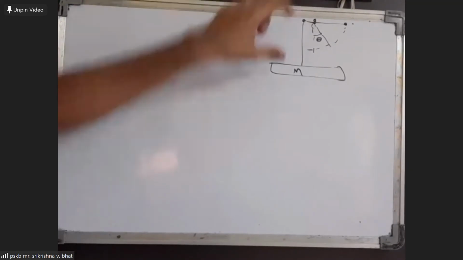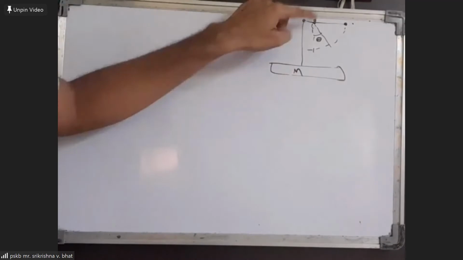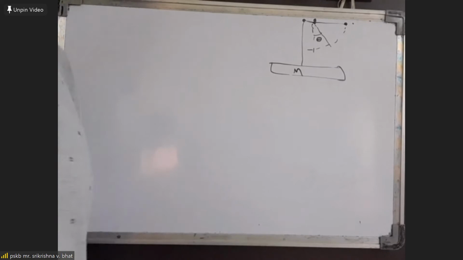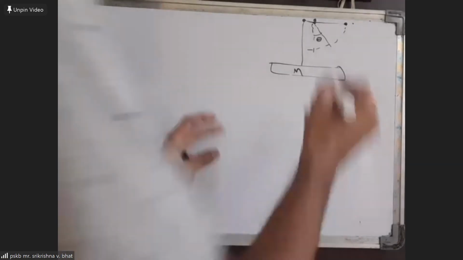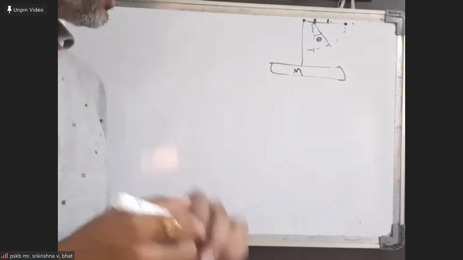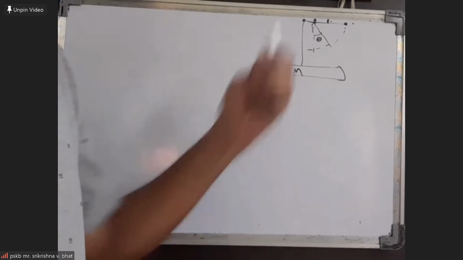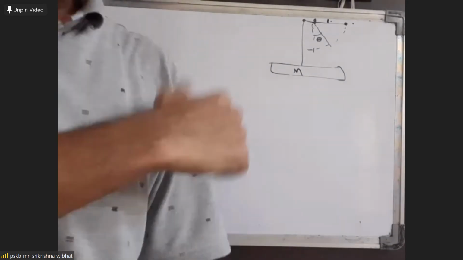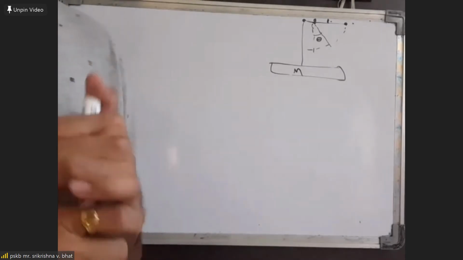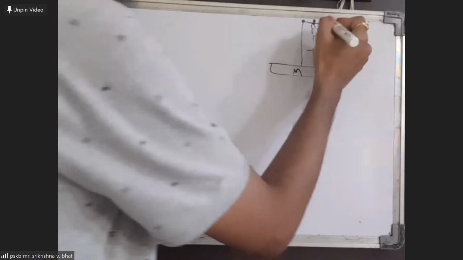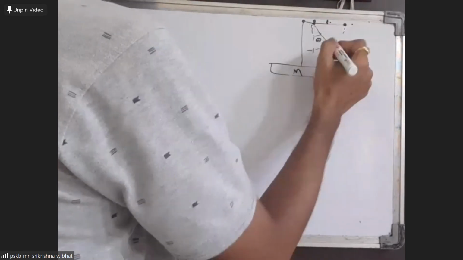Okay, about this point O. But point O moves along with the block. So the block and this point O move together with common velocity and acceleration. So we can simply say that the particle has circular motion with respect to point O, and the radius of the circular motion will be L. Let us take a general case and see how to determine the tension at any general theta. When you get that expression, I think you can also conclude very easily where the tension could possibly be maximum.